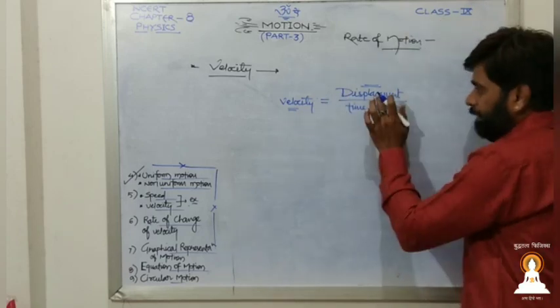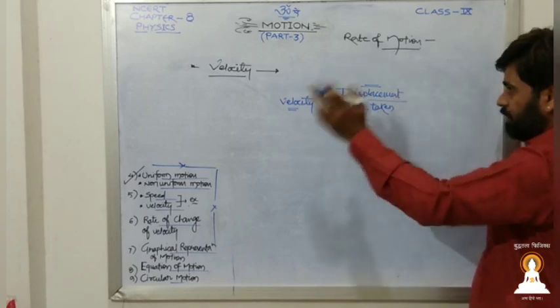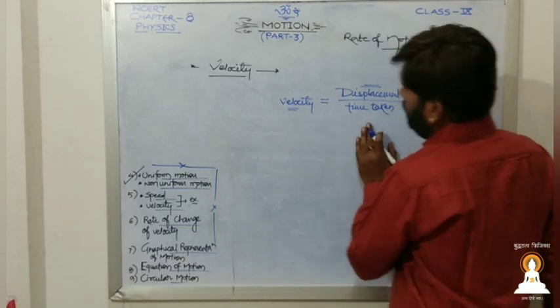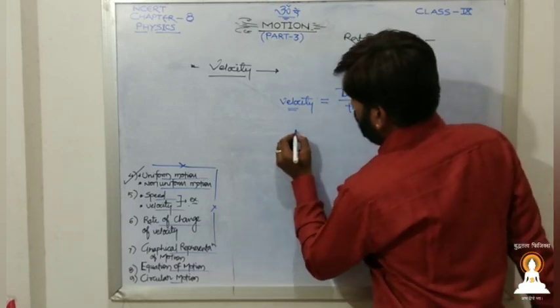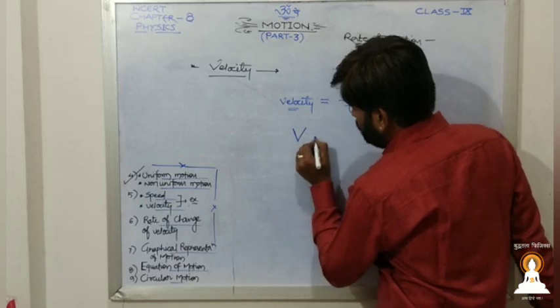Shortest means what? We have already defined a path or a direction. Yes, this is going to be the shortest one. So this is the displacement upon time taken. This is denoted by capital V, that is velocity.